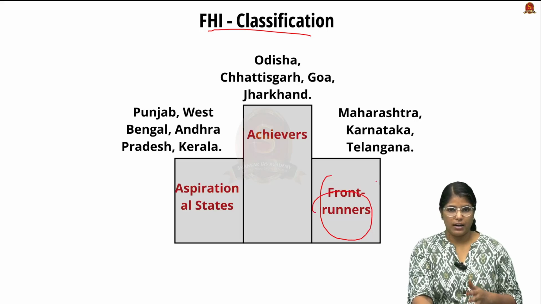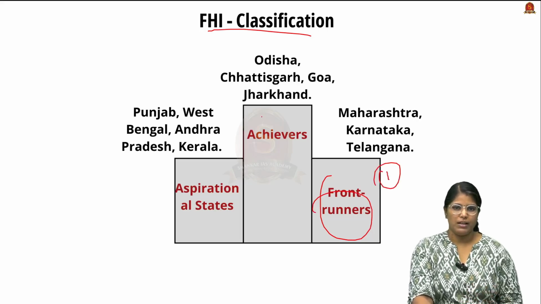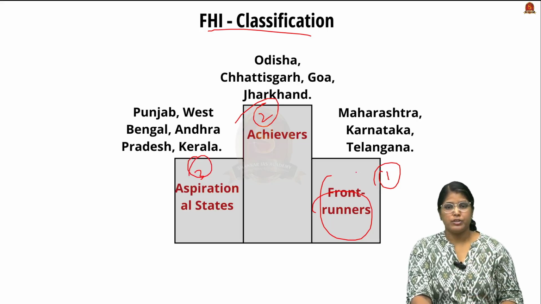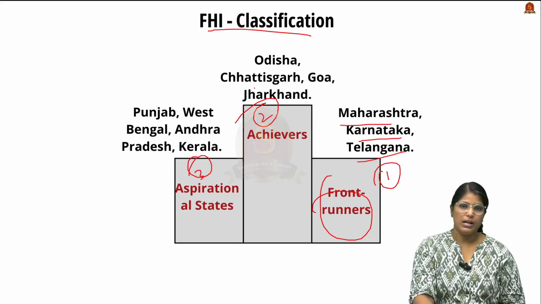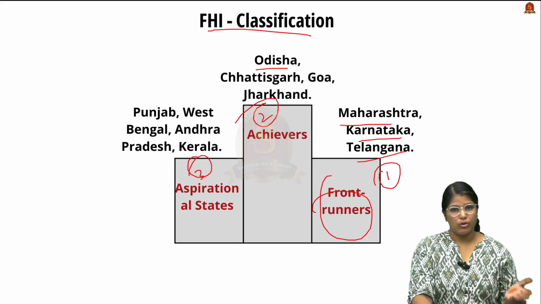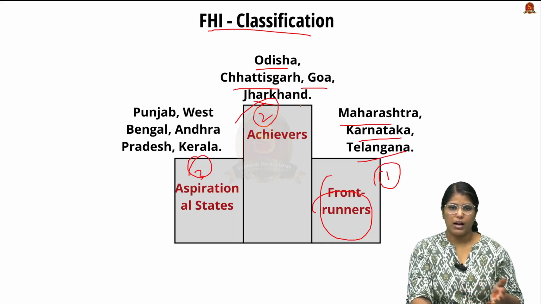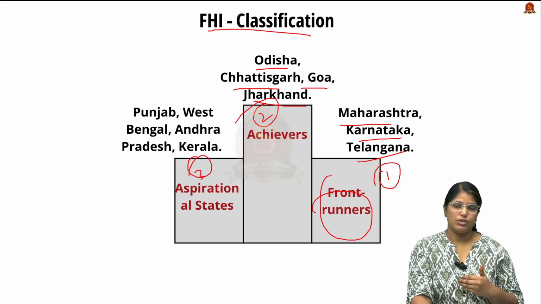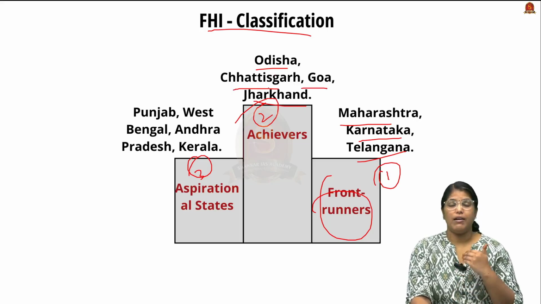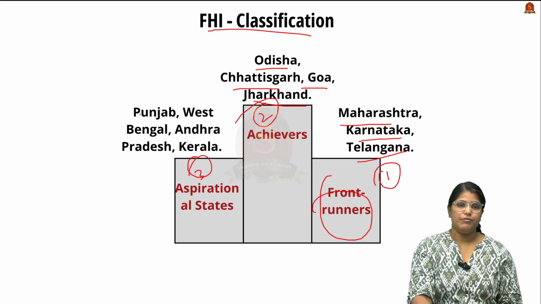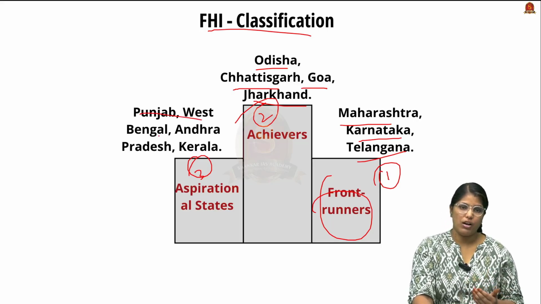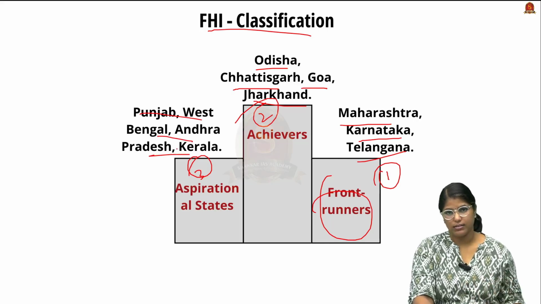Firstly, the front runners are the topmost, then come the achievers, then come the aspirational states. The front runners are Maharashtra, Karnataka, and Telangana, and the achievers are Odisha, Chhattisgarh, Goa, and Jharkhand. They have made significant progress when it comes to fiscal health, and we have Punjab, West Bengal, Andhra Pradesh and Kerala in the third stage.